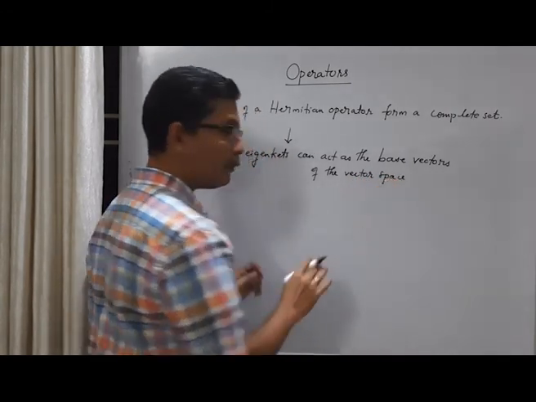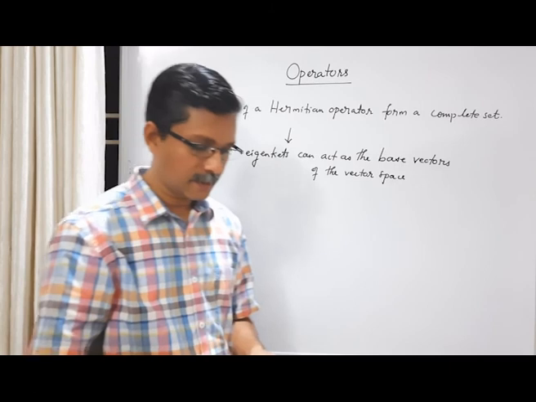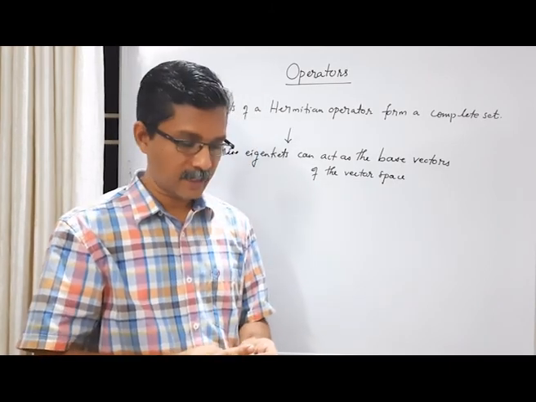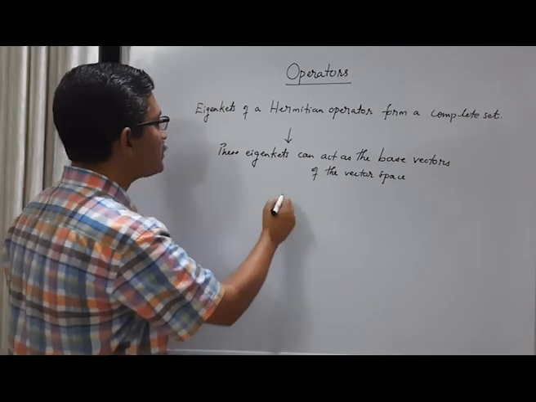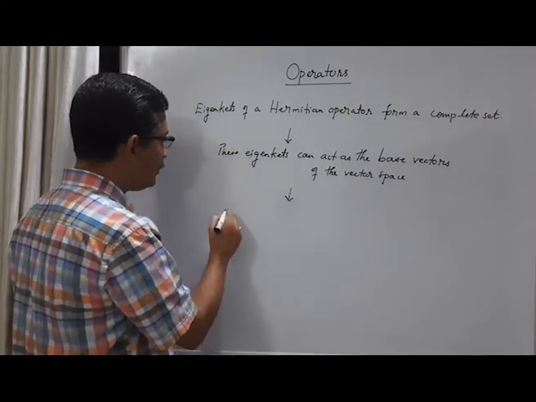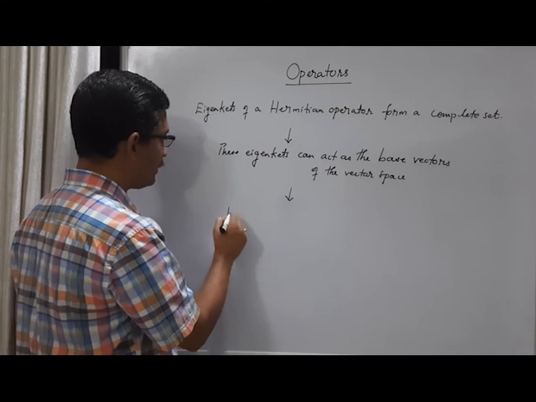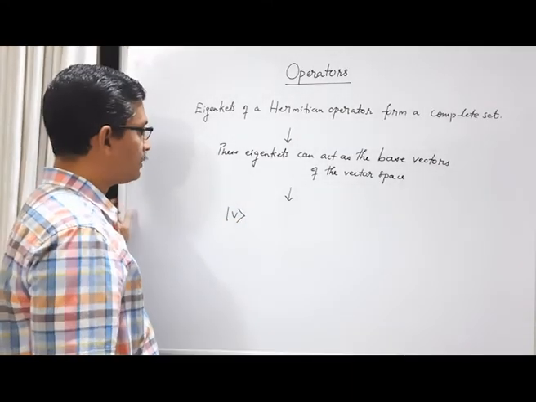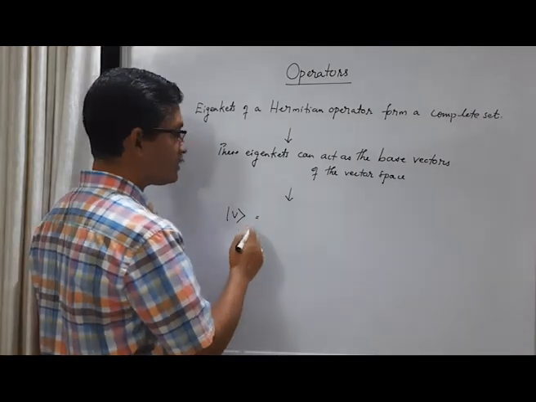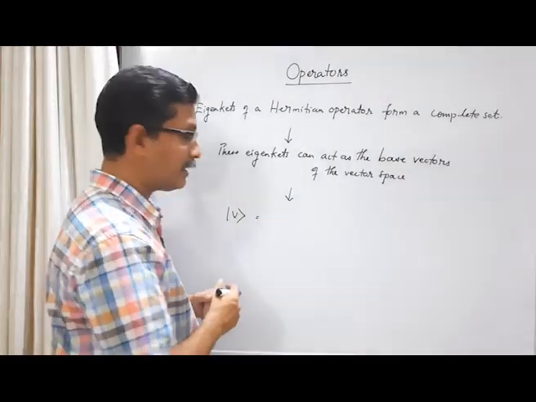So if you have a complete set of vectors, then naturally these vectors can act as the base vectors or basis vectors of the vector space, which means that any general vector, let us say ket V, in the vector space can be expressed as a linear combination of these eigenkets.